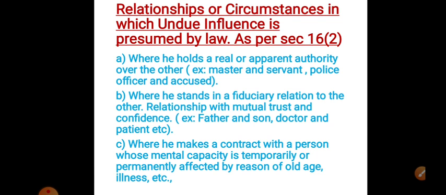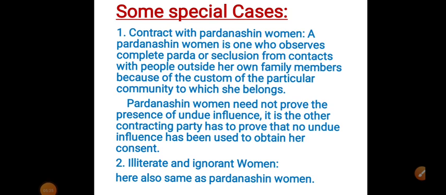Example of undue influence. First one: a father advanced money to his minor son. After the son became a major, the father, because of his parental influence over his son, induced the son to execute in favor of the father a bond for a greater amount. Here, there is a case of undue influence employed by the father on his son.